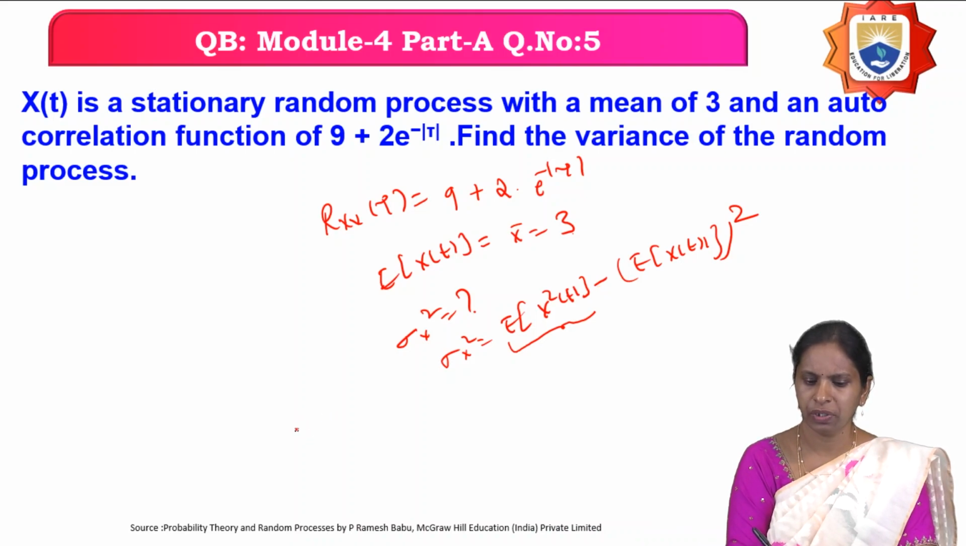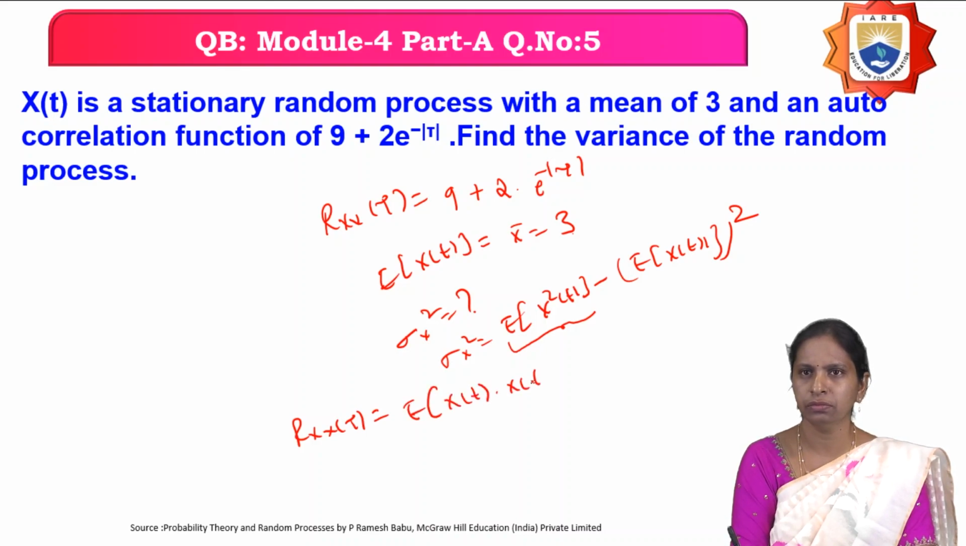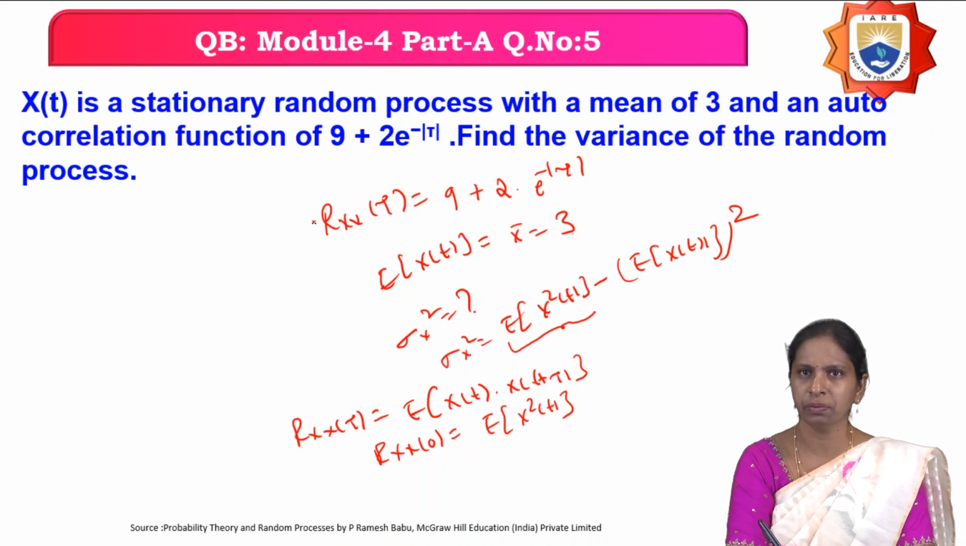So what is Rx of tau? Nothing but expectation of x of t into x of t plus tau. If you keep tau equals 0, then what can you obtain? Rx of 0 is nothing but expectation of x square of t. So from this autocorrelation function, how do you find the mean square of the random process? By keeping tau equals 0.